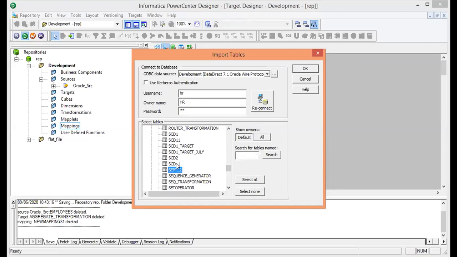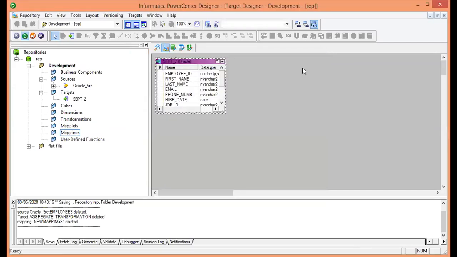Then make a single click, it will get highlighted, then click on OK. The sept underscore ETL was what I had created for creating the table. The target table name was sept underscore 2. Let my target table get imported. Now my target table has been imported into my target designer.